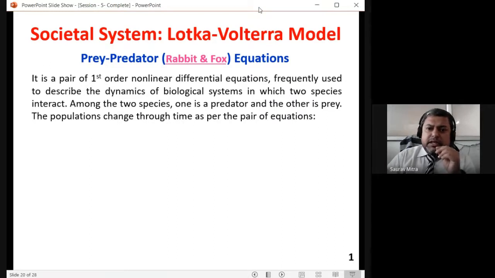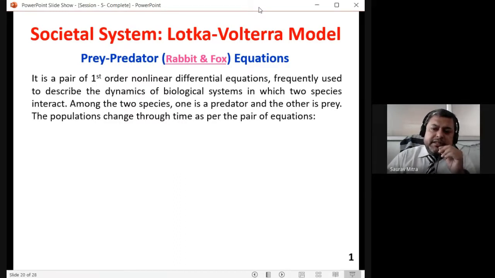So the fox eats the rabbit and lives, and the property of the rabbit is that they grow very fast. They interact through reproduction and increase at a much faster rate, and the fox actually eats them. If the fox eats all the rabbits, then there is no rabbit in the jungle, and in that case the fox also will die.